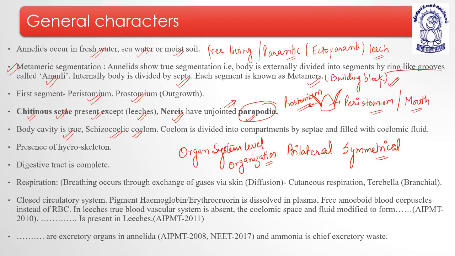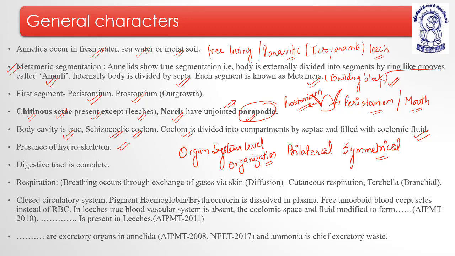Coelom is divided into compartments by septae. Septae are the inner wall and it is filled with coelomic fluid.